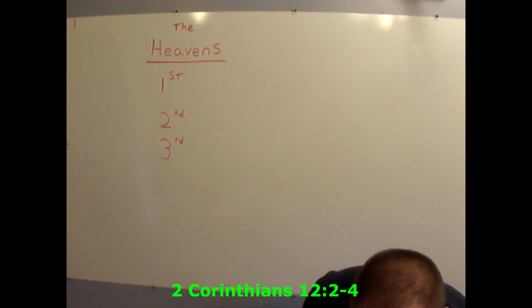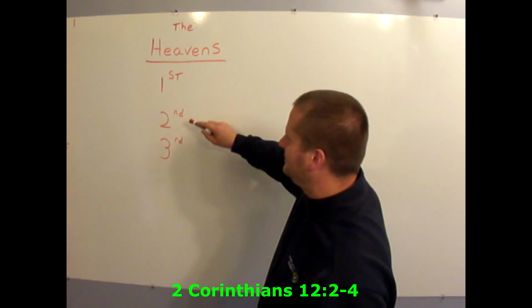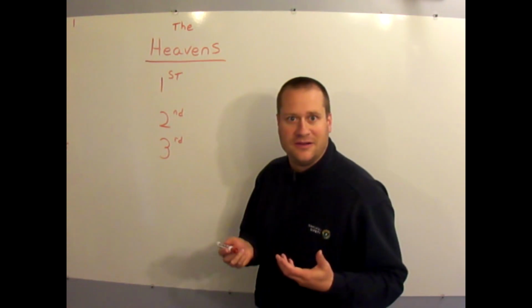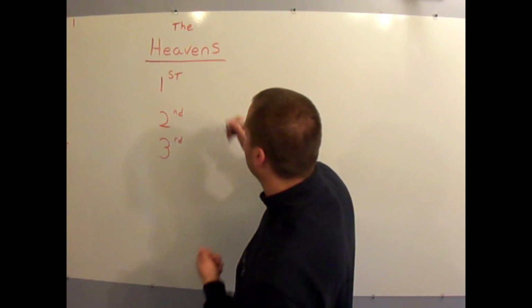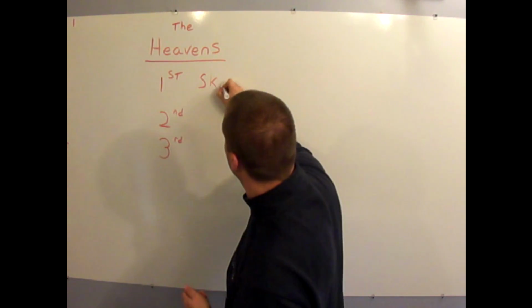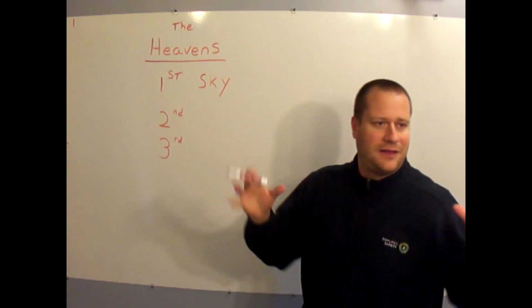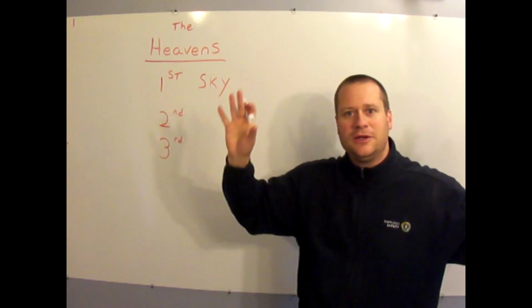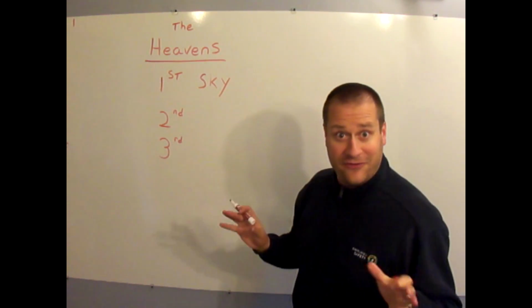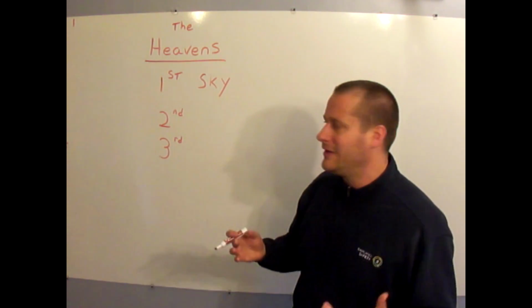So you can see there's often referred to as the first heavens, the second heavens, and the third heavens. The first heavens is considered to be the sky, where the birds and the clouds are. First heavens is the sky. So birds, clouds, our atmosphere, the big blue that we see all around us is considered the first heavens. It's very, very big. When you look up into the sky and you see the clouds up there, it's very tall and it's very big.